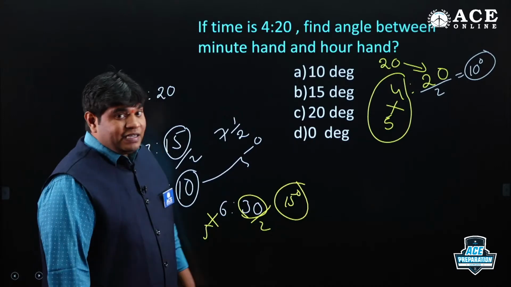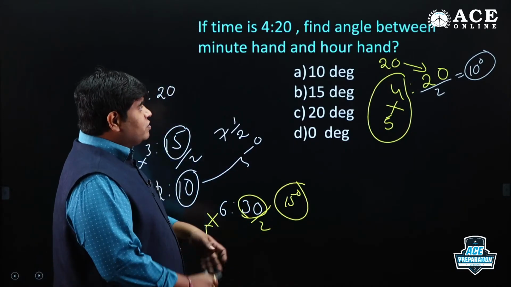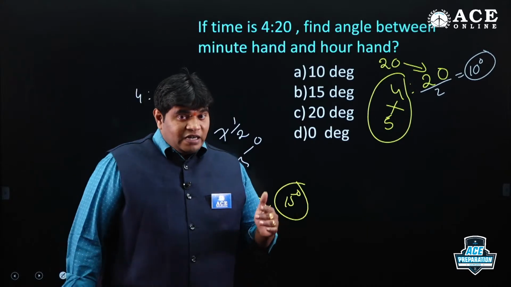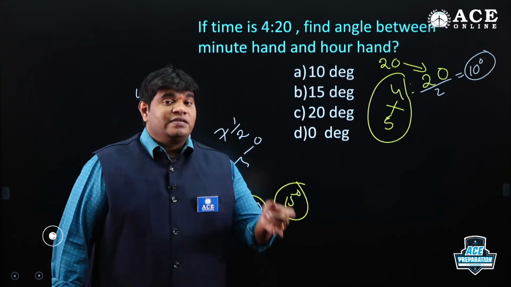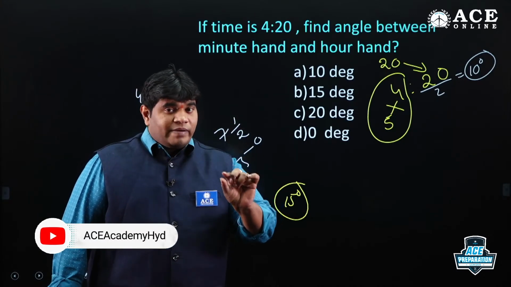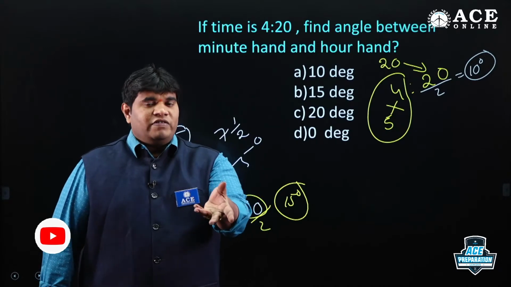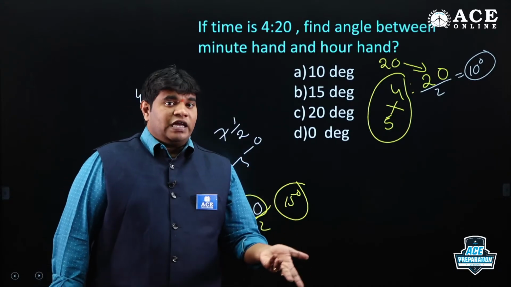This is one shortcut. You can easily understand it. Hours are always multiplied by 5. If the multiplication result is equal to the minutes, then simply the answer, the angle, is half of the minutes. Sometimes this easy question is repeated in our examination, then we can easily save time and move to another question.